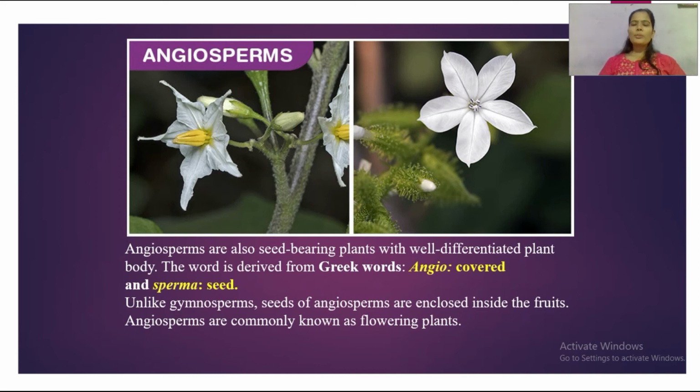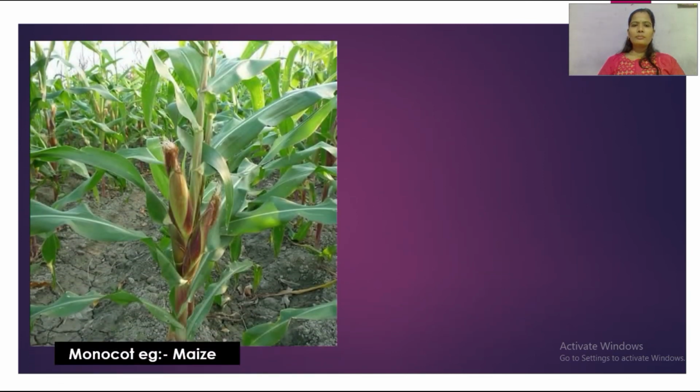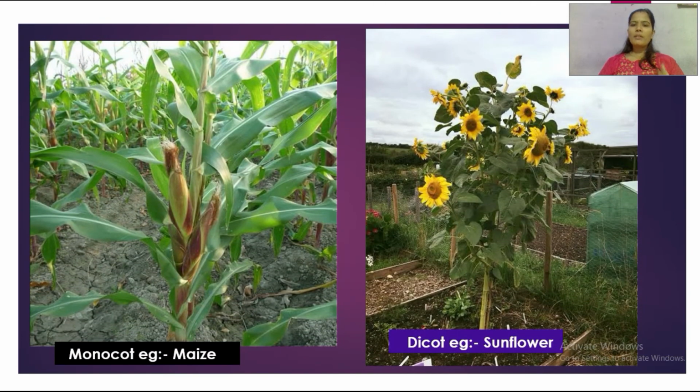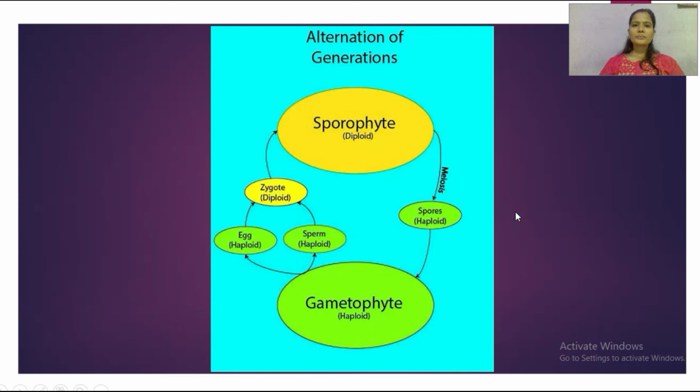Unlike gymnosperms, seeds in angiosperms are enclosed inside the fruit, and angiosperms are commonly called flowering plants. Further, angiosperms are divided into monocot and dicot, on the classification of the seeds. Monocot, for example, maize belongs to the family Gramineae, and dicot, that is sunflower, belongs to the family Asteraceae.